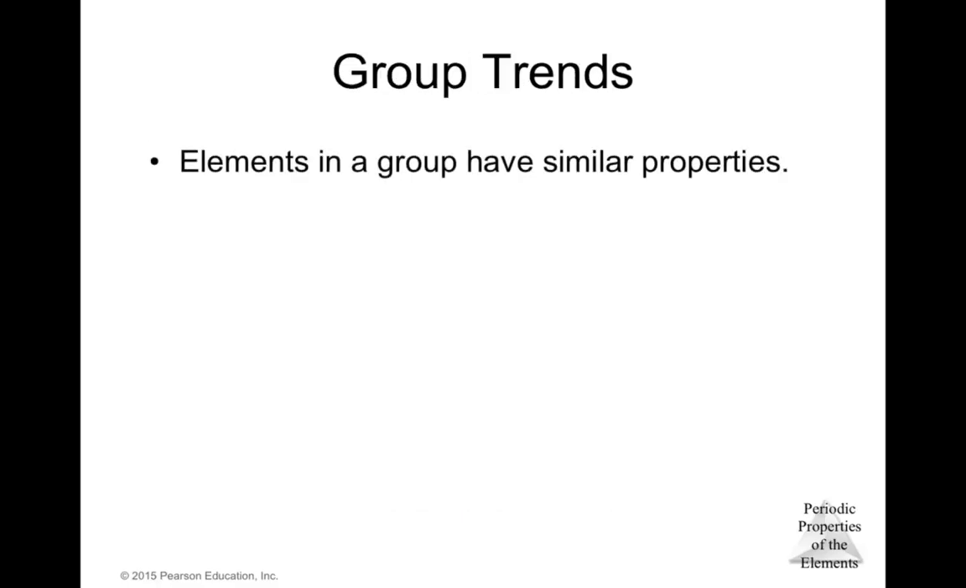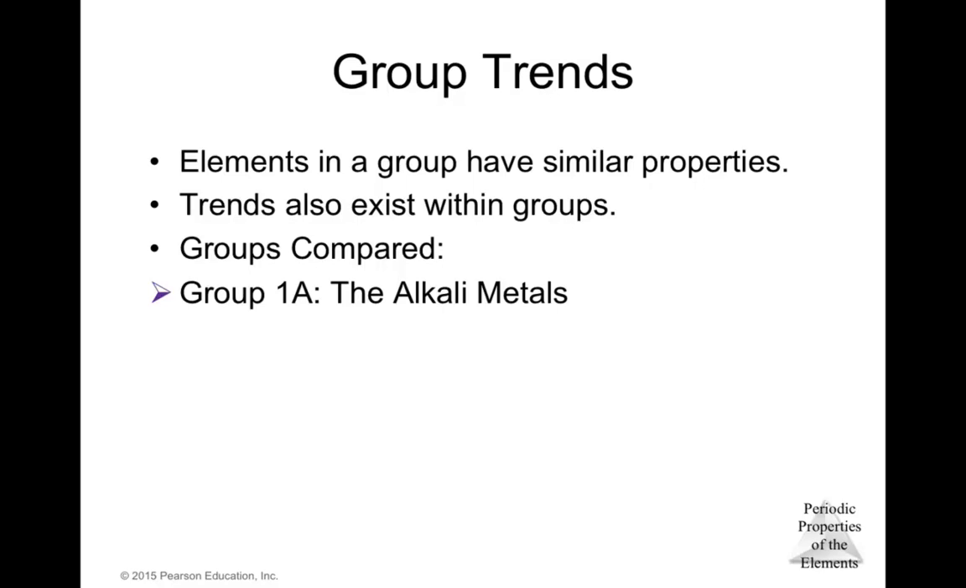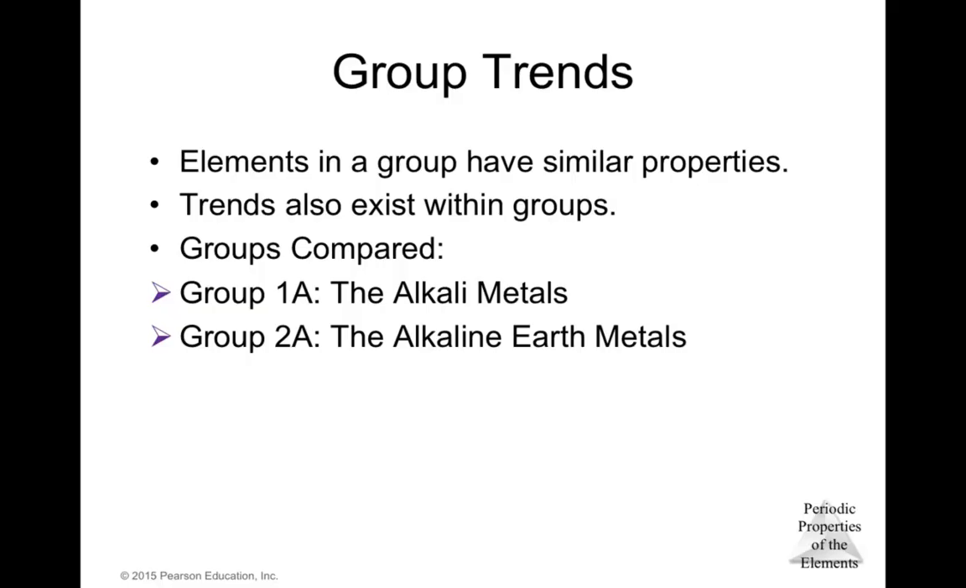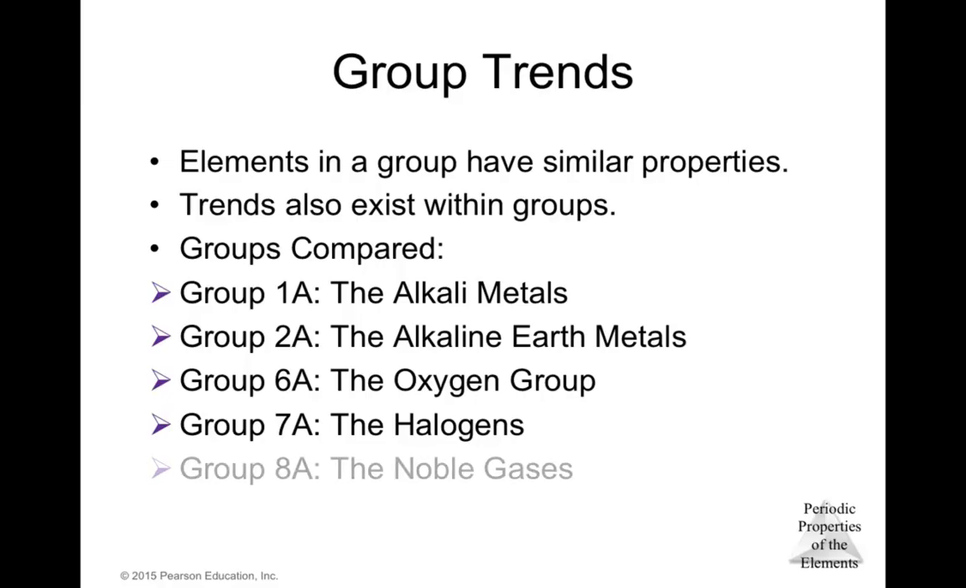Elements in a group have similar properties. Trends also exist within groups. For example, you can compare group 1A, the alkali metals, group 2A, the alkaline earth metals, group 6A, the oxygen group, group 7A, the halogens, and 8A, the noble gases. All the elements from each of these groups basically have similar properties, similar chemical and physical properties. The group trends are very similar in groups 2A, 6A, 7A, and 8A.